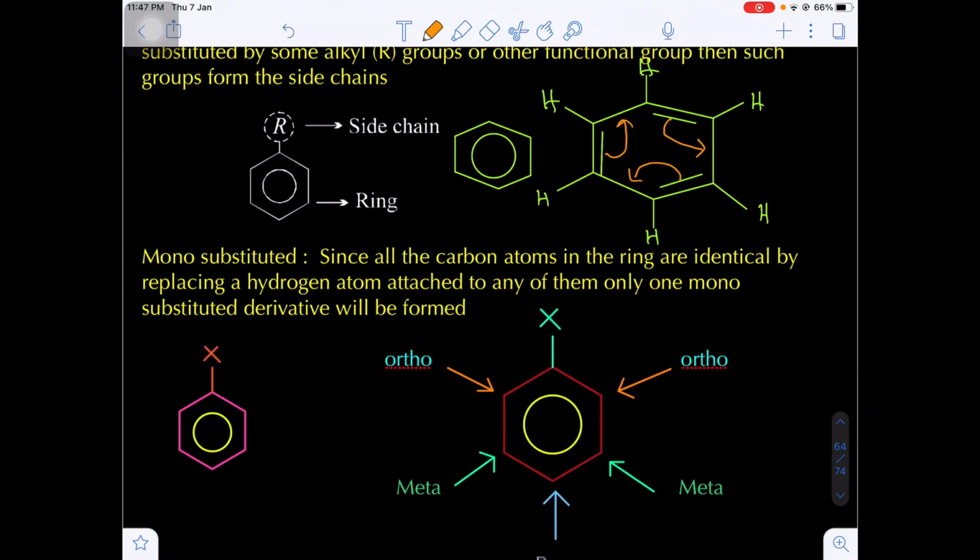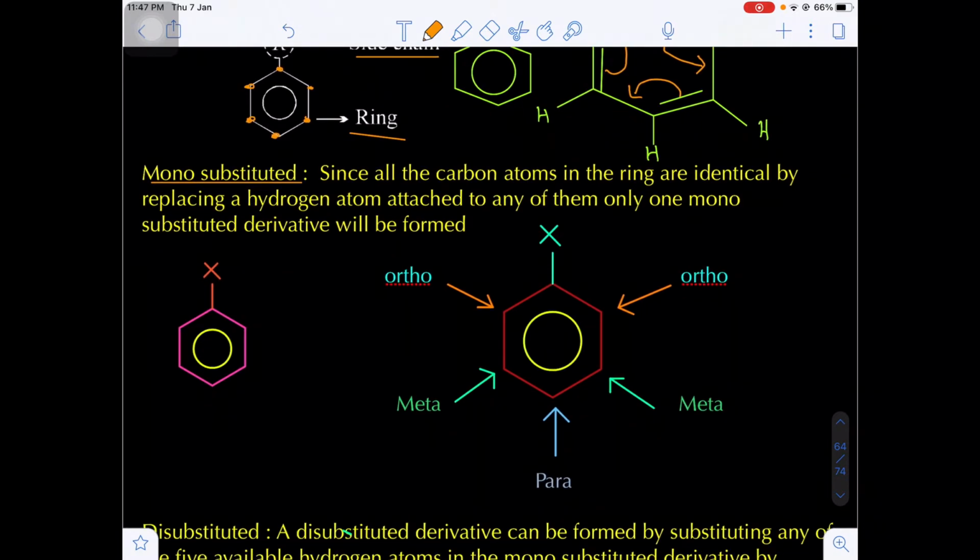Now here there are two positions in the benzene. Number one, the ring. In the ring there are 6 carbon atoms. All these 6 carbon atoms are equivalent. Otherwise there is a side chain. In mono substituted benzene, all 6 carbon atoms are equivalent. So if you replace any one of the hydrogens by any substituent, you will get a mono substituted benzene. Are you getting my point?